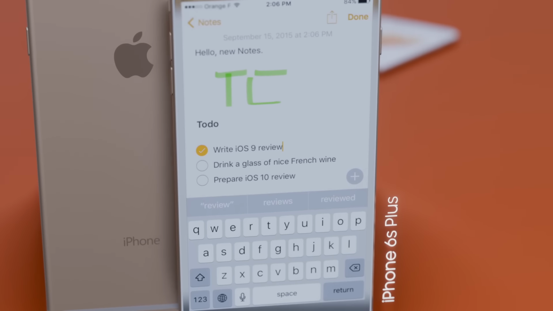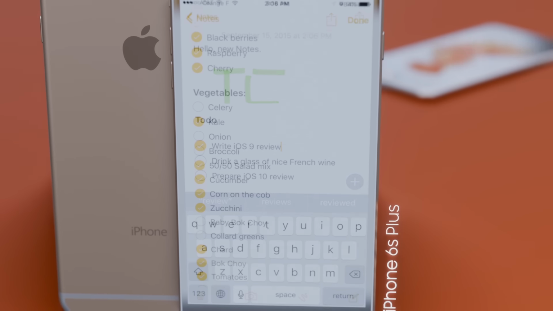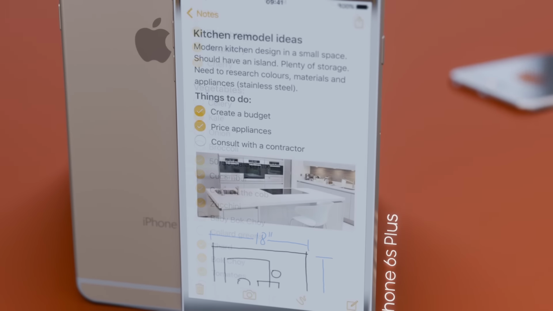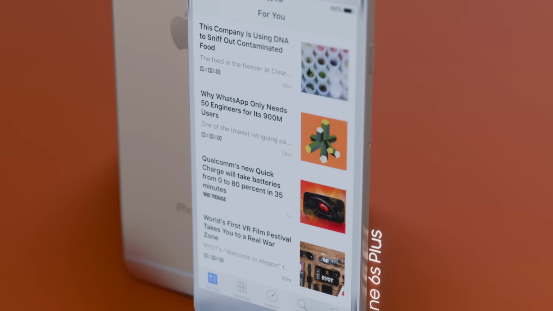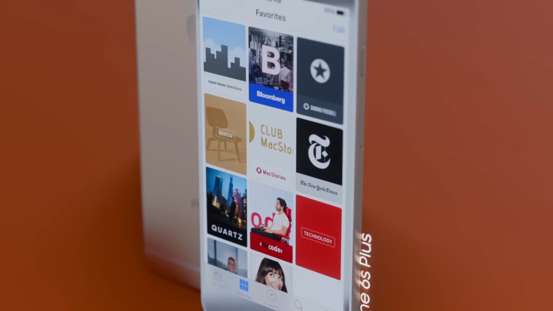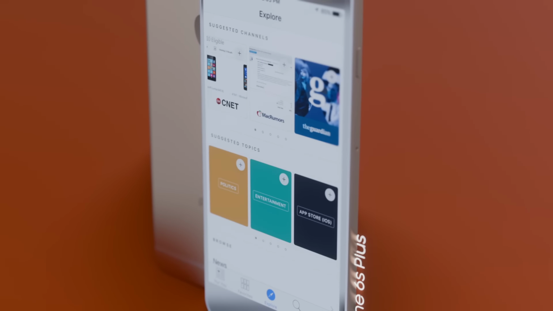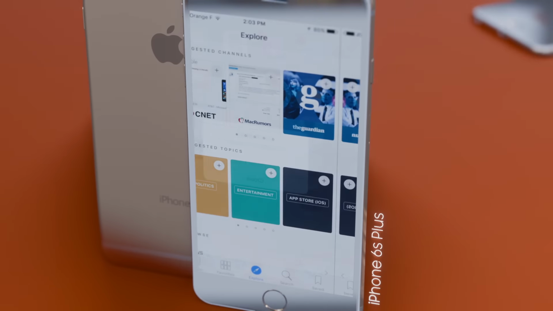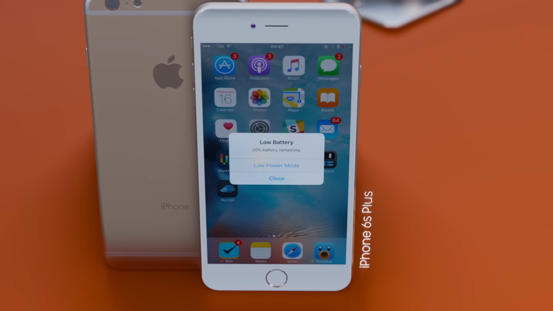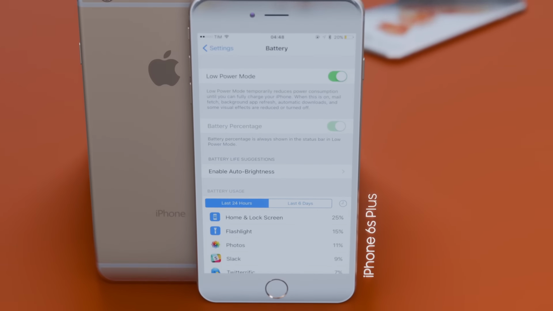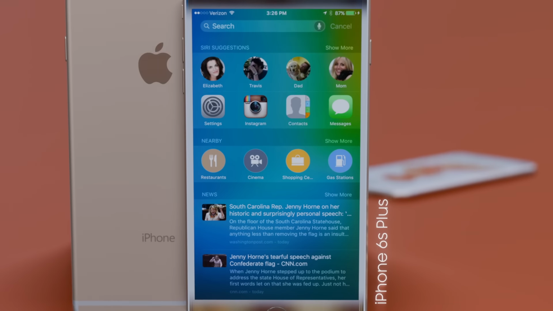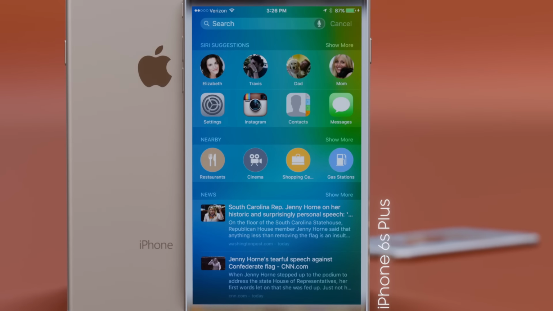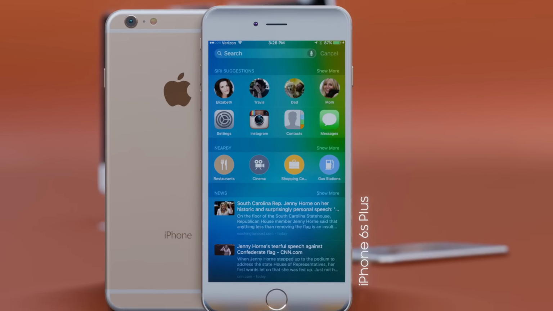The Notes app was revamped to allow sketches, checklists, and image insertion, making it more versatile. Apple also debuted the News app, aggregating articles from numerous sources for a personalized reading experience. Additionally, the OS improved battery life and introduced a low-power mode to extend usage. With proactive assistance, iOS 9 aimed to make your device more aware of your habits and environment.